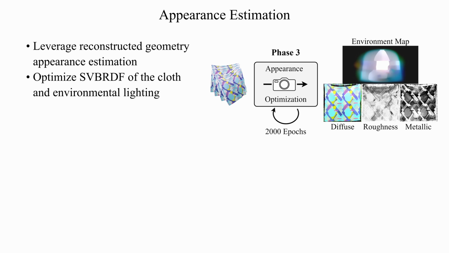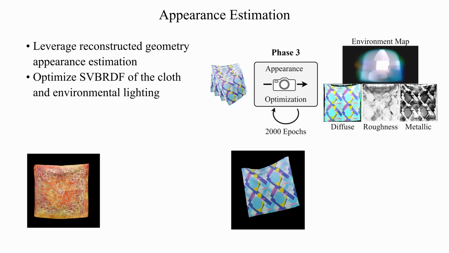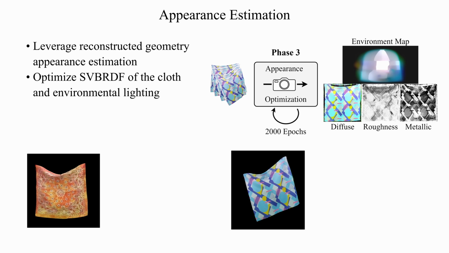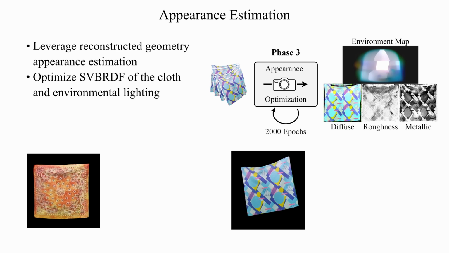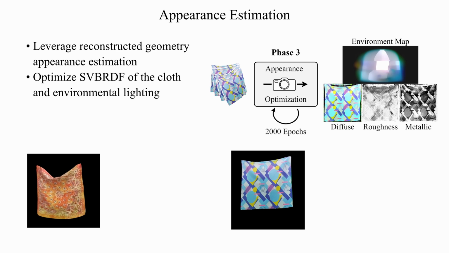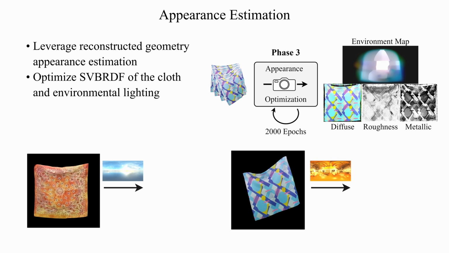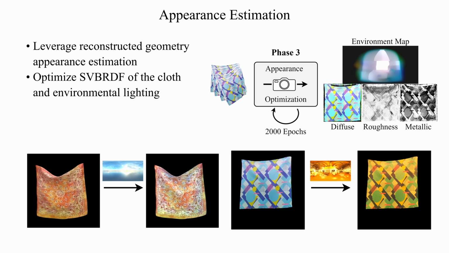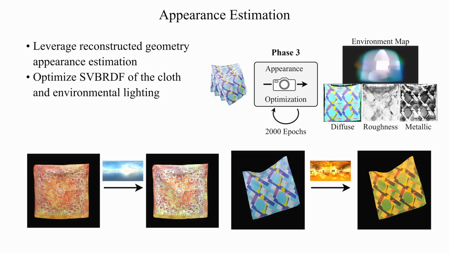In order to optimize the appearance, we switch from a rasterizer to the differentiable ray tracer NVDiff-Rec-MC. For optimizing the diffuse, roughness and metallic textures, we rely on existing work that models them using a decoder neural network, which is more stable than optimizing the textures directly. The estimated SVBRDF then enables applications like relighting of the object.